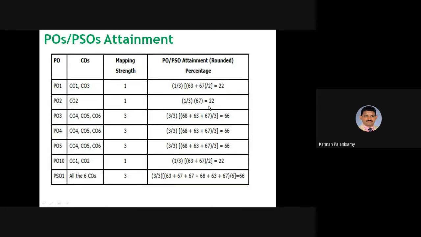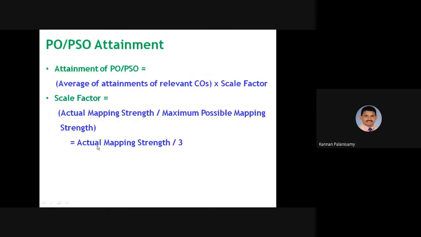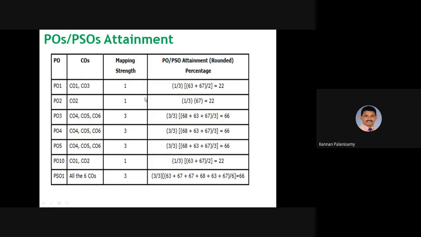Similarly for CO2, right? So this is 1 by 3. Actual mapping strength is 1 by 3. So 1 by 3 into this thing. So here 2 COs, so we have to take the average, divided by 2. So here 1 by 3 into the values of that CO attainment. Here the strength is 3, so 3 by 3. Then 3 COs are here, so that reflects PO3.